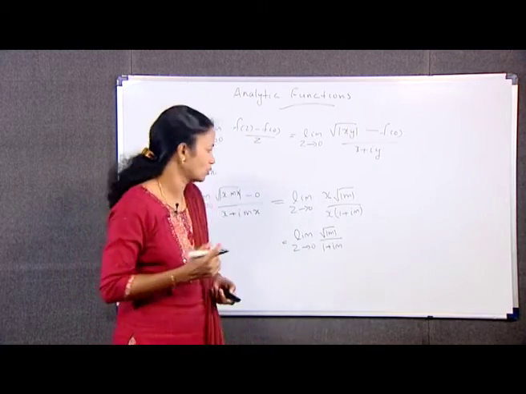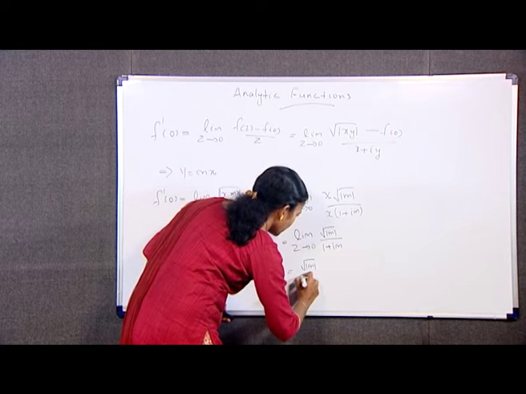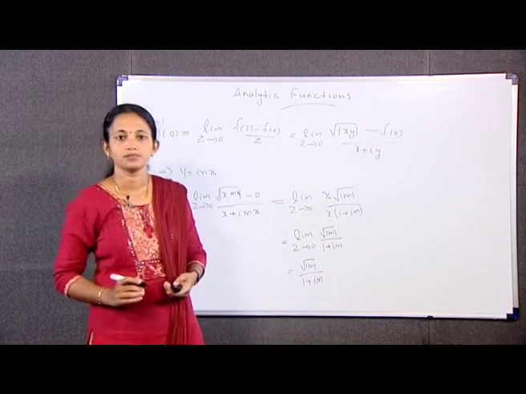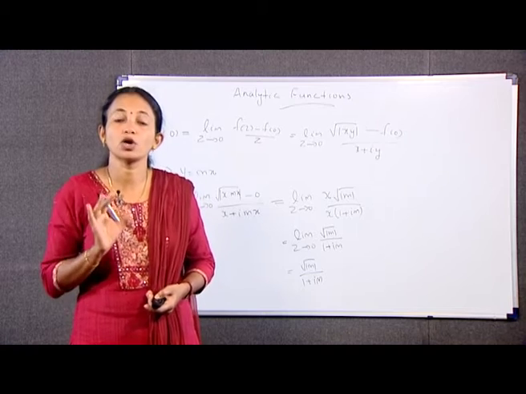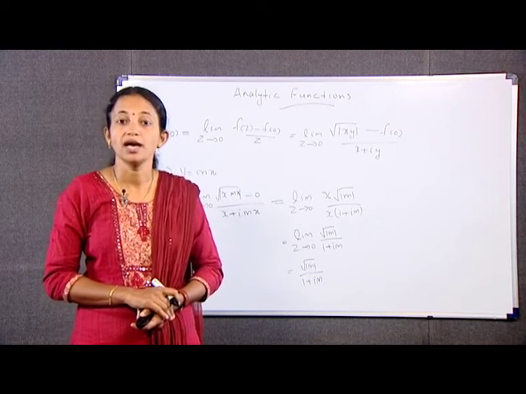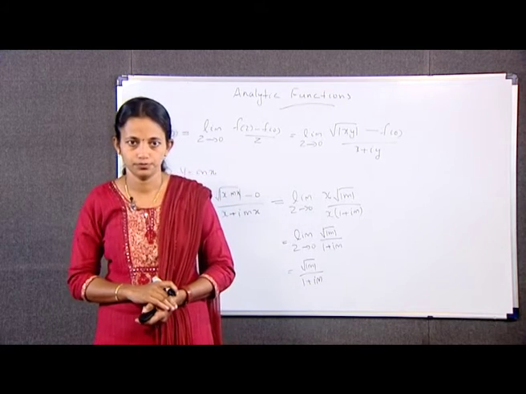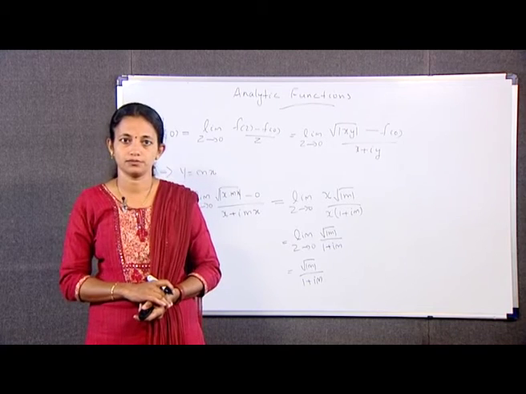This limit depends on m, and so it is not unique. So, f z is not differentiable at z is equal to 0. Hence, f z is not analytic at the origin.